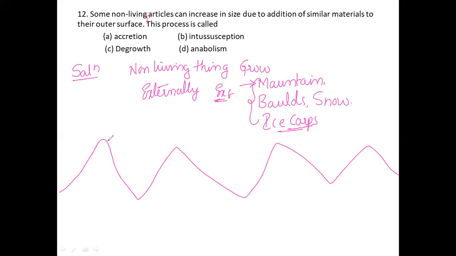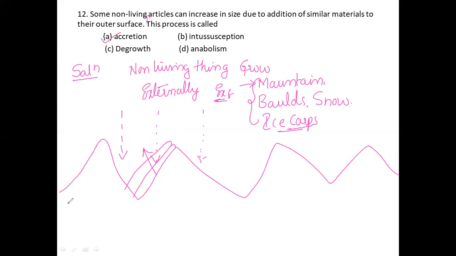Wherever the snow is falling, continuously the snow will be falling in this manner on the surface of these mountains. For example, especially in the Himalayan regions or also in the Kashmir area. Whenever it falls, the surface will increase. That growth we can see even in non-living things also. So that process we are going to call accretion.